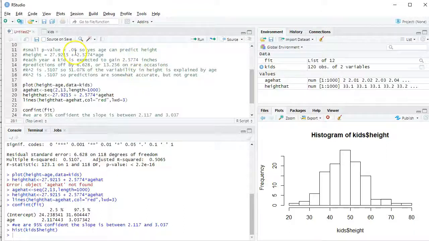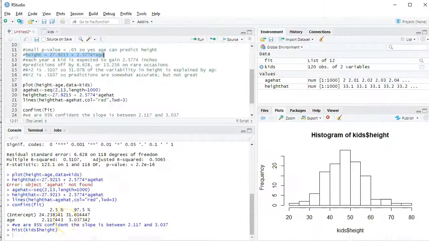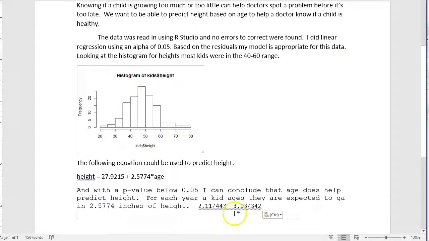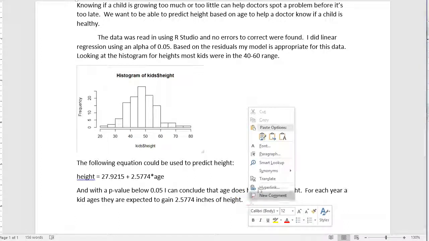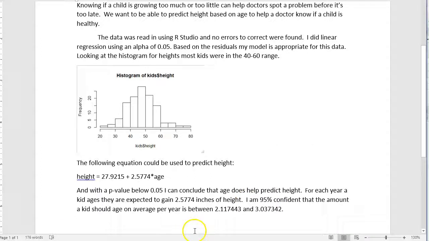Next, I want my prediction equation, which I already had. And I'm also going to make a mention that p-value proves this slope is meaningful. I'm going to interpret what that slope means, how much a kid gains per year. And I also have a confidence interval right here, so I can grab these numbers, and it changes my font. Darn it, I'm going to go paste special so that it doesn't change my font. There's lots of different ways to write that.